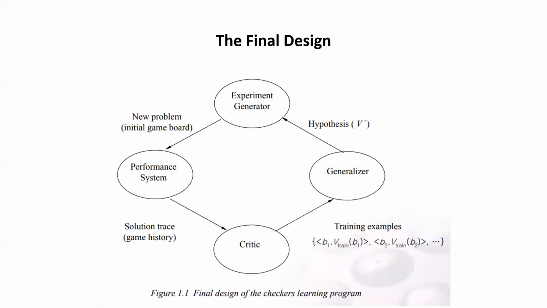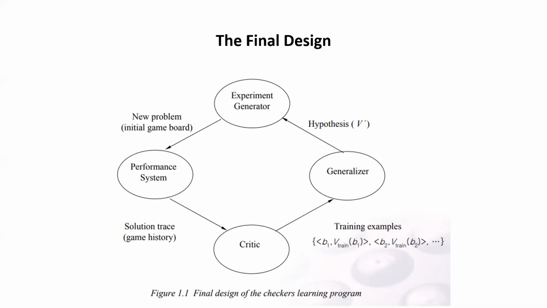Next is the final design. If we talk about the same example of the checkers learning system, the final design can be described by four distinct program modules: the first is the performance system, second the critic, next the generalizer, and next the experiment generator. So let's discuss each of them one by one.